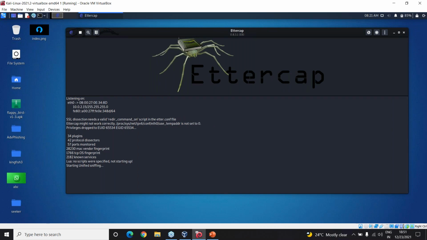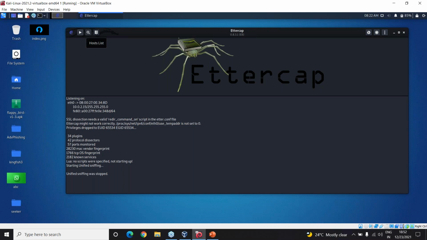And then it says there are 34 plugins, 42 protocols, 57 ports, so many OS fingerprints, MAC fingerprints, known sources. No scripts were specified. Started unified sniffing. So here I'll just click on stop. I don't really want it to sniff yet.